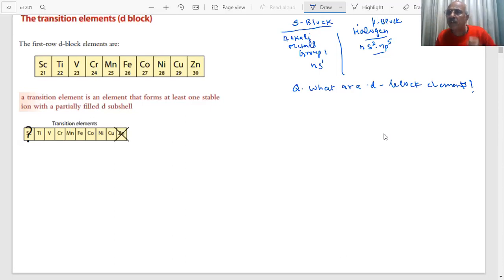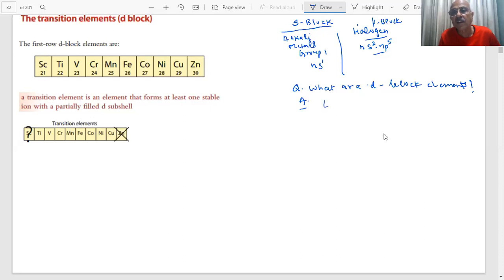What are S block elements? Those in which the electrons were being filled, students, in the S orbitals. What we told you when we discussed S block elements: the elements whose electrons are being filled in the S orbital. In the P block, we said the electrons are being filled in the outer P orbitals. And here, students, we will say that the electrons are being filled in the outer D orbitals.